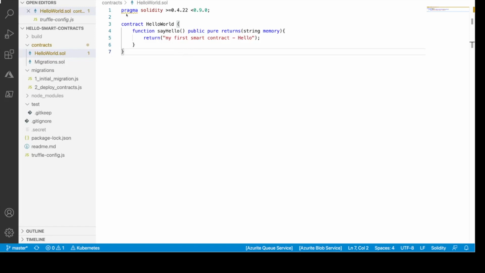So the first line tells you the compiler version I'm using. I'm using a Solidity compiler version which is greater than or equal to 0.4.22. So here in Solidity you have to specify the correct version you're using, and the syntax here depends on the version of the compiler you're using. So the contract name is HelloWorld. That is the contract name, as you can see here, contract followed by the name, and the function is sayHello, which returns a string called my first smart contract hyphen hello. It's a very simple smart contract which returns a string.